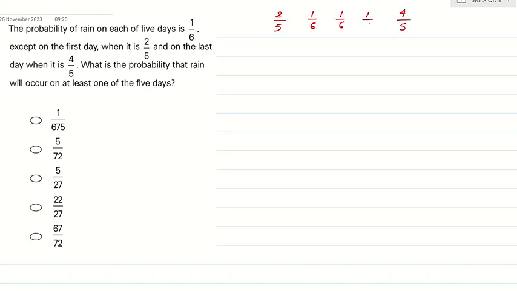Now, very interesting. The question is, what is the probability that rain will occur on at least one of the 5 days? See, whenever we have an at least condition, we have to use the complementary concept.